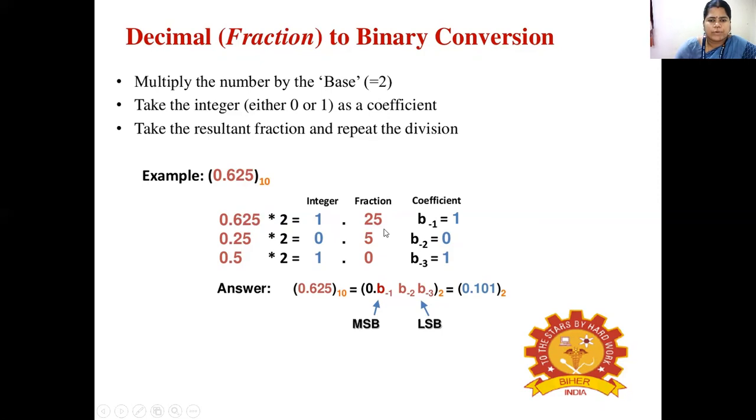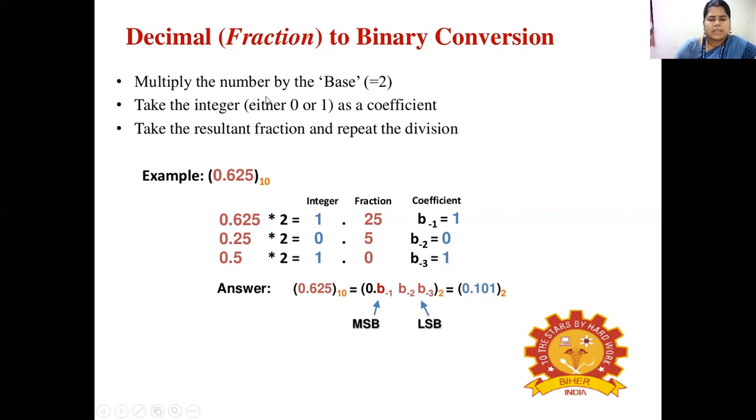Then multiply this 0.25 again by 2. We'll get integer 0 and fractional part 0.5. Then again multiply the fractional part by 2, we'll get integer 1 and fraction 0. So by this we are getting the coefficients as 1 0 1. So represent the value 0.101. This 1 will be your MSB, the most significant bit, and the last one will be your LSB, least significant bit.